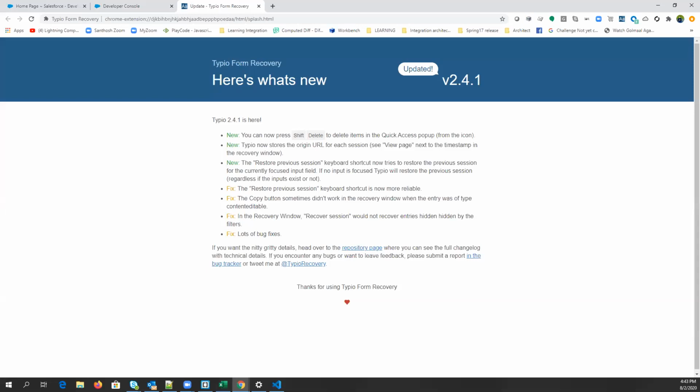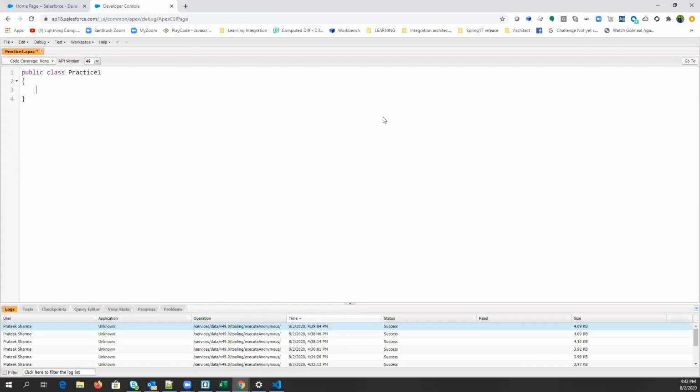User context means all the restrictions applied on the user, like data restrictions, profile restrictions, will be applied in the Apex class if it runs in a user context. But if it runs in a system context, it means there will be no restriction applied in the Apex class. The user will be able to access all the data that is in the table. Okay. Cool.